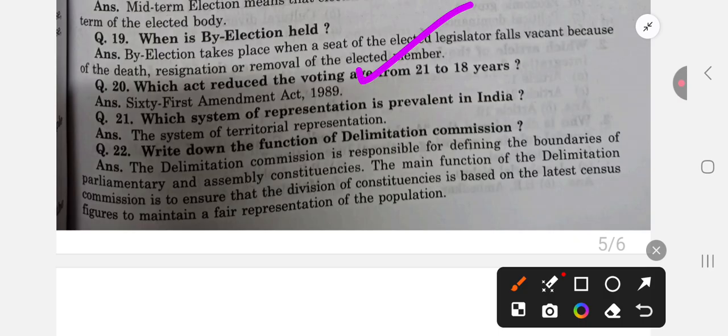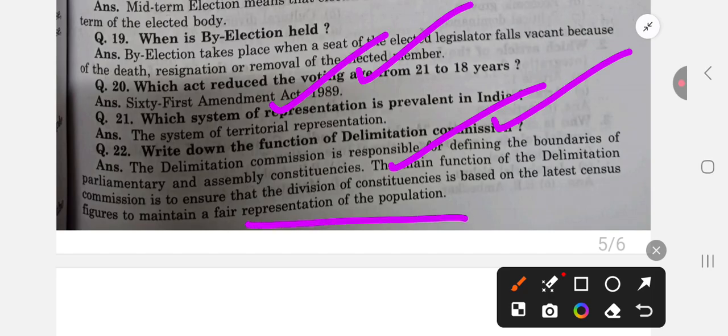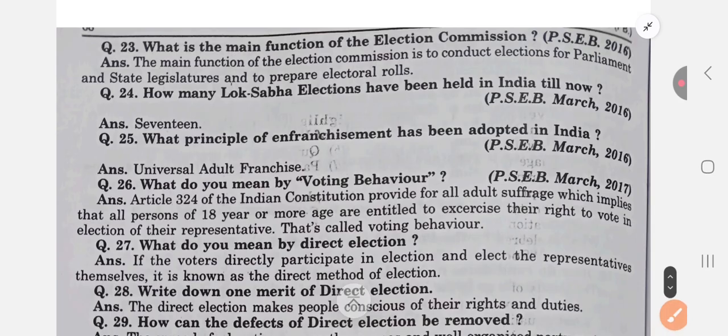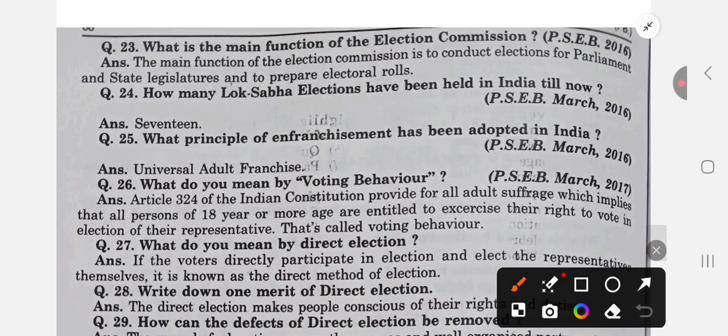Which system of representation is prevalent in India? Territorial representation. Write down the function of the delimitation commission. First function is to define the boundaries of the parliamentary and assembly constituencies. Main function of the delimitation commission is to ensure division of constituencies on the basis of the latest census figures to maintain fair representation of the population. Now, what is the main function of the Election Commission? The main function of the Election Commission is to conduct elections for Parliament and state legislatures and to prepare electoral rolls.